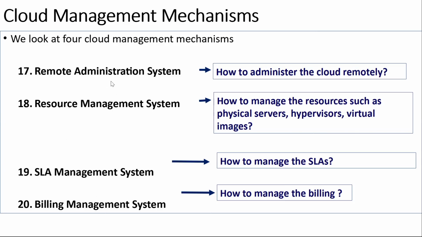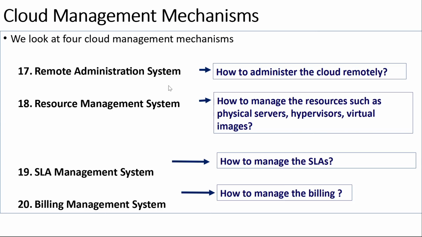So we are looking at 4 types of systems, 4 types of management that is happening. One is the remote administration system. Anything that you want to do on the cloud, you should be able to do from your box. That is called remote. So how are you doing that?